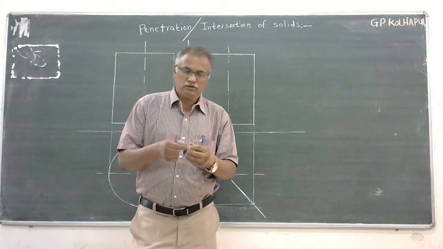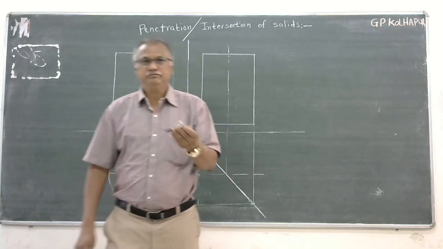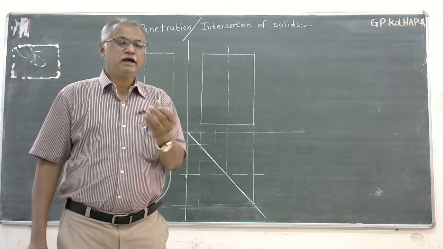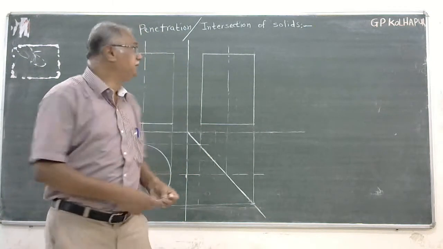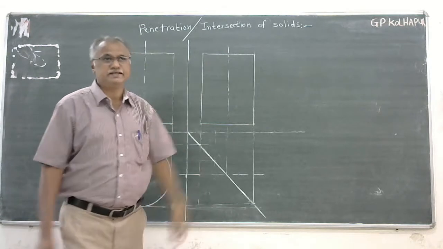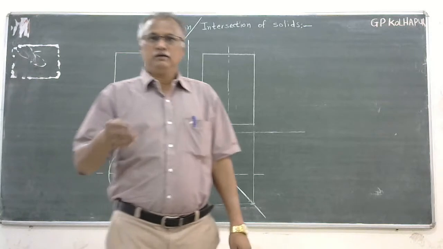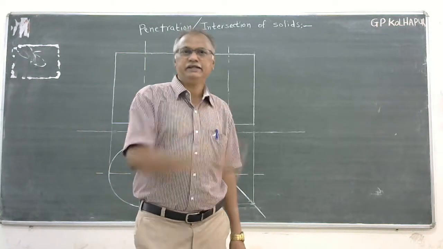You are very well trained in the first year with this tool. Now, I am going to explain what is meant by penetration or intersection. Penetration is nothing but one solid penetrating another.